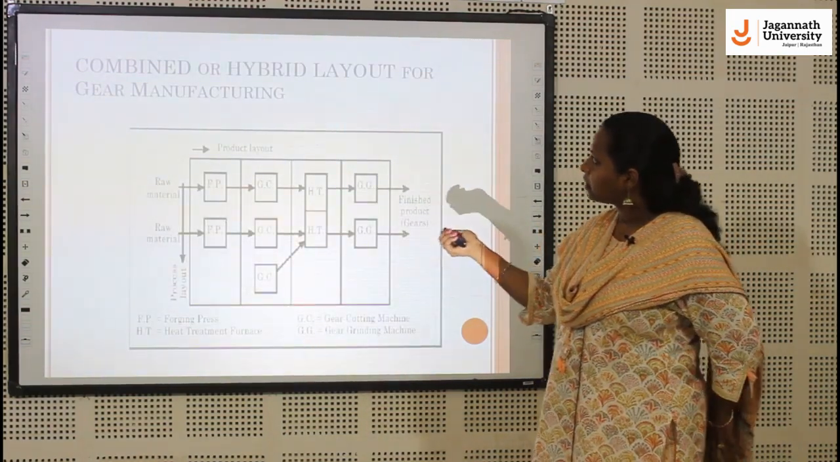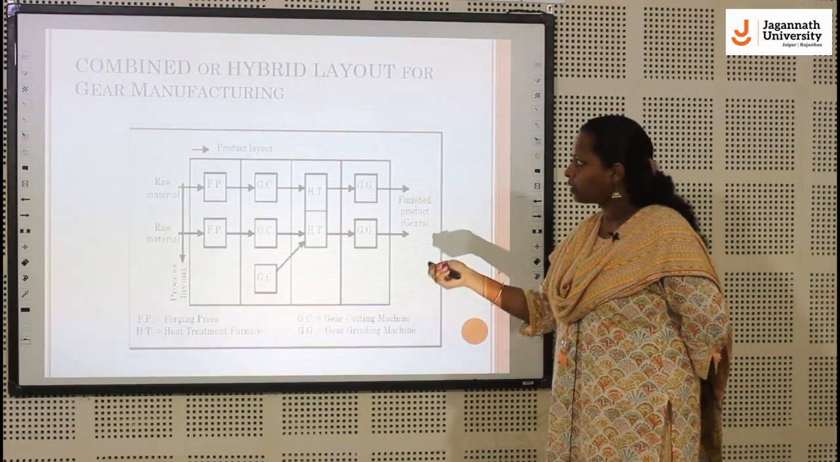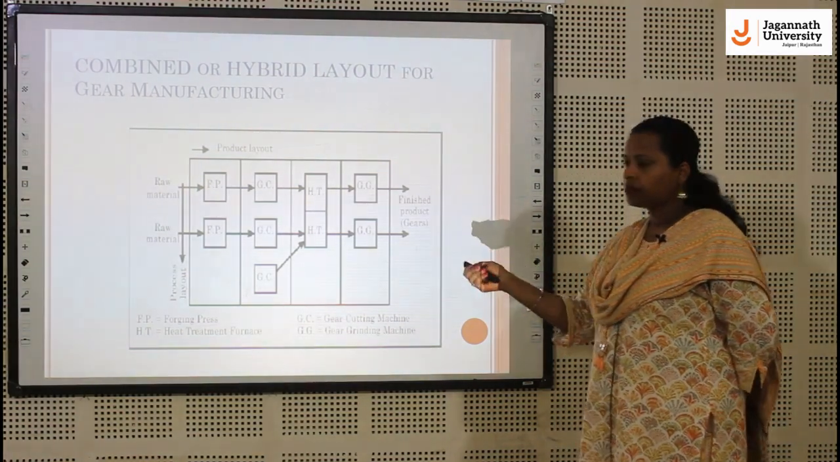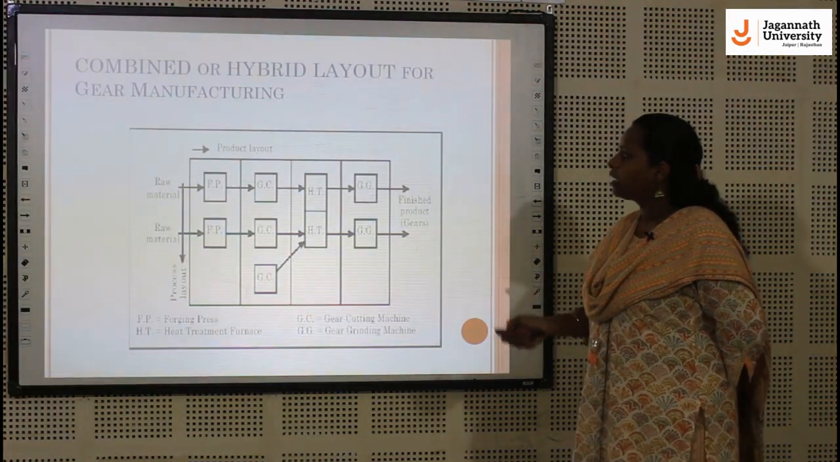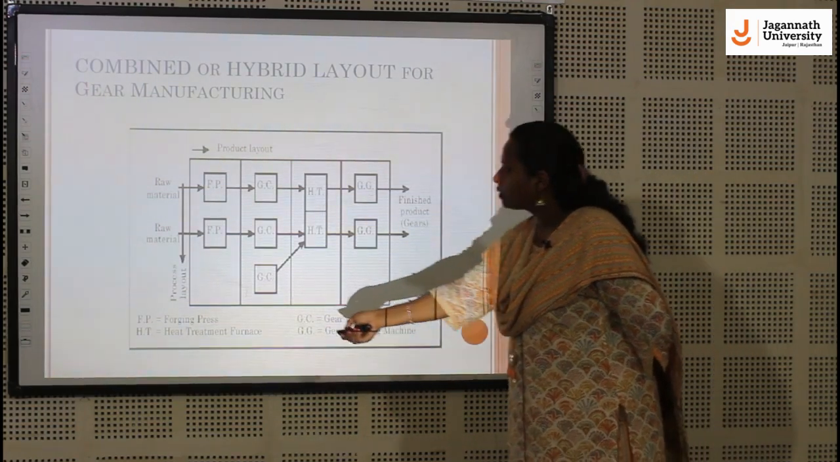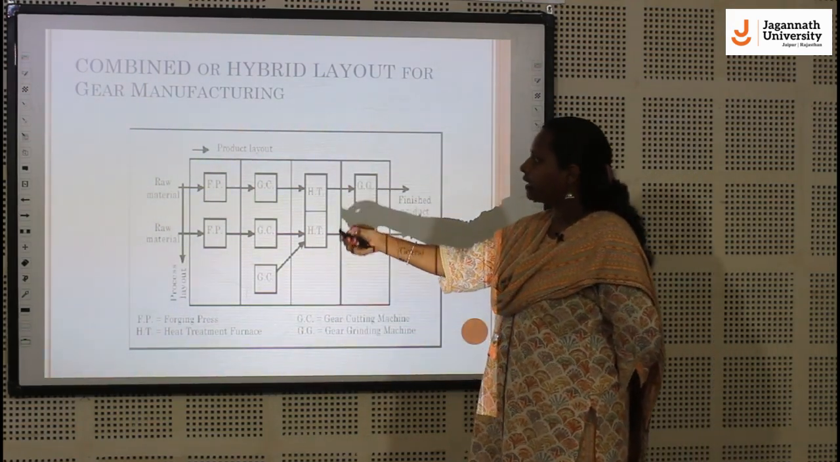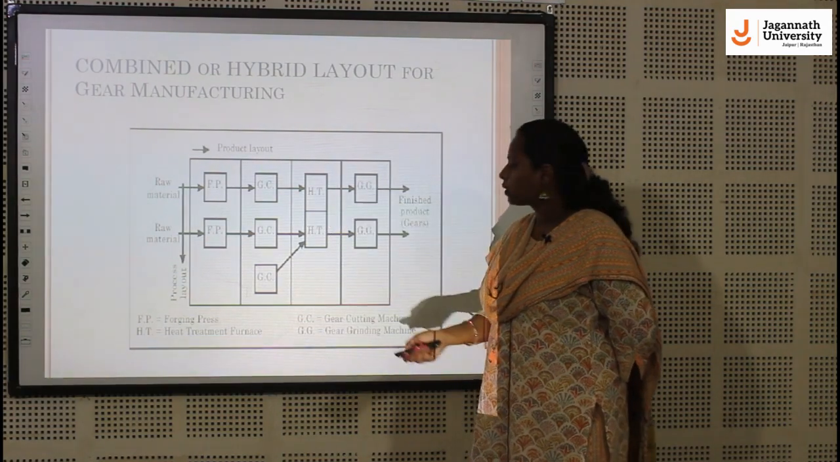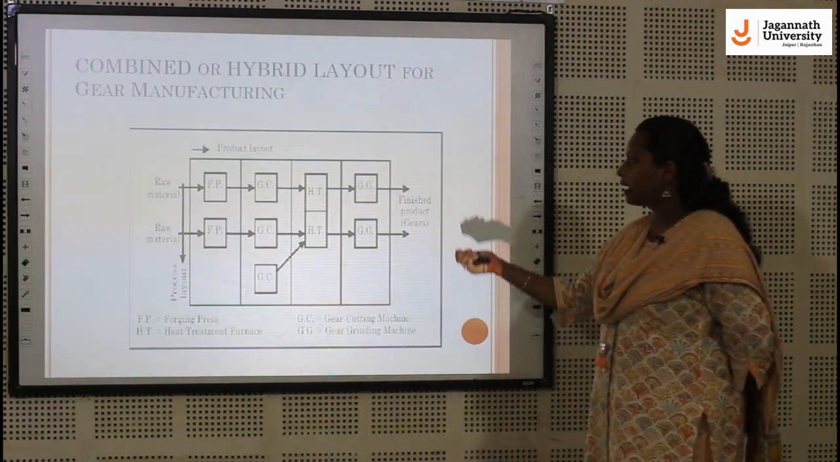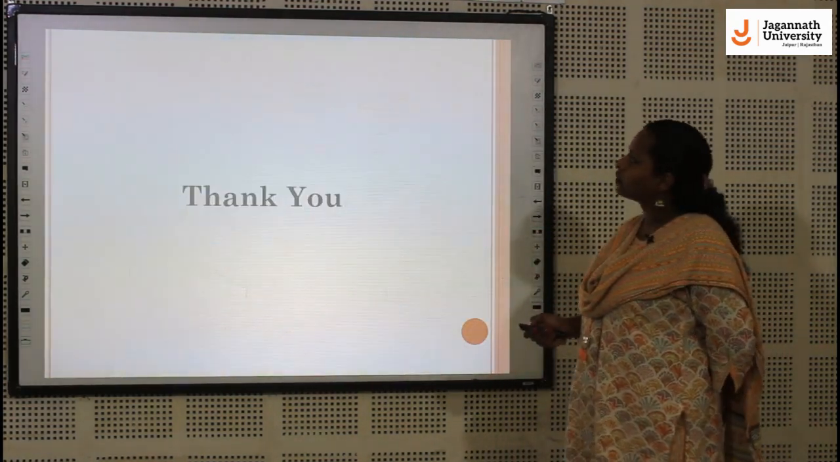This is an example of combined or hybrid layout for gear manufacturing. So you can see these pictures. If you see the vertical side, you can see the process layout. If you see from the horizontal side, you can see the product layout.